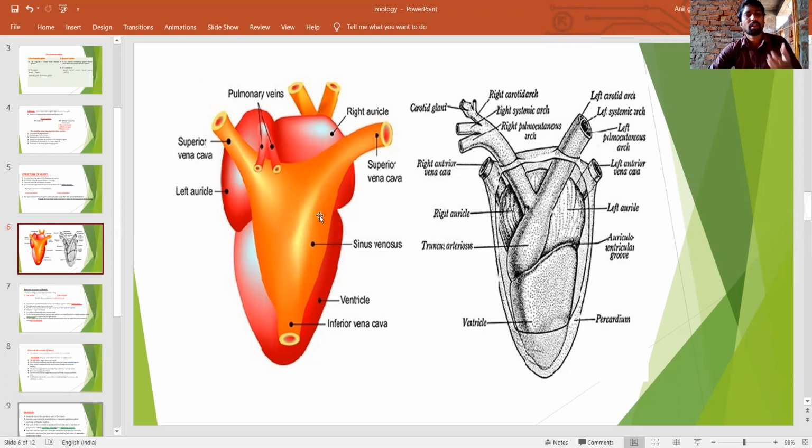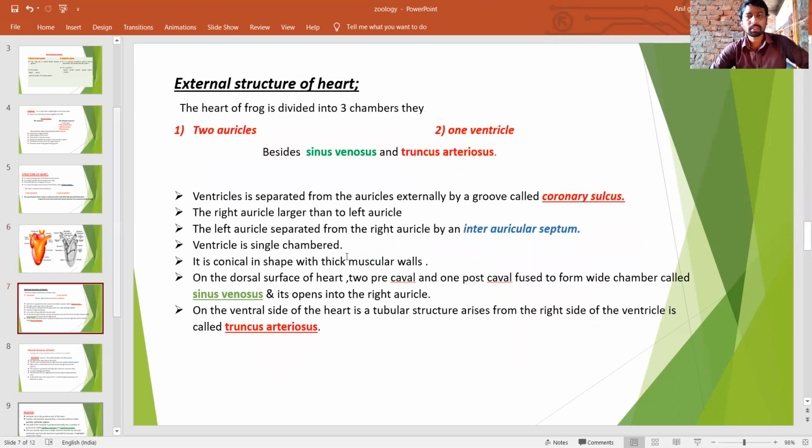This is the external structure. Next, the left auricle is separated from the right auricle by an interauricular septum.